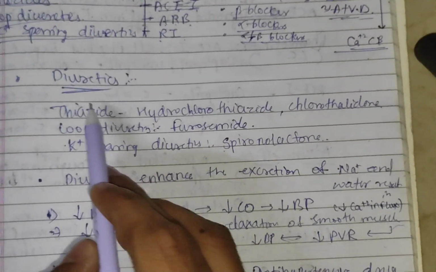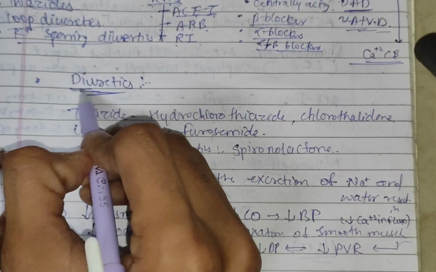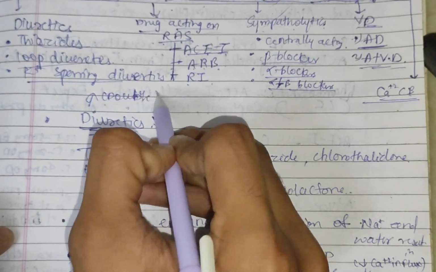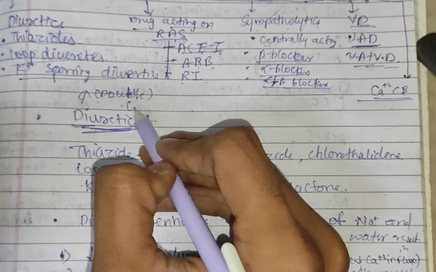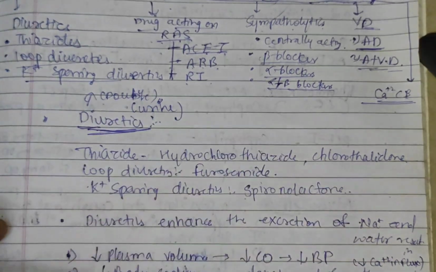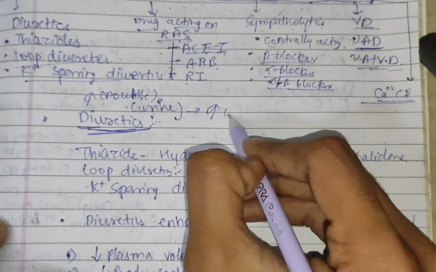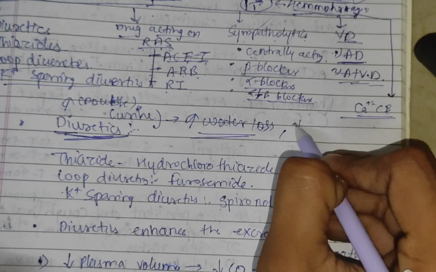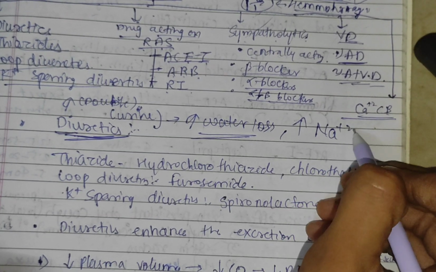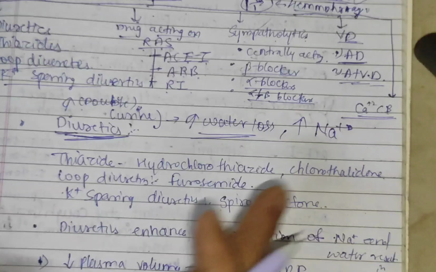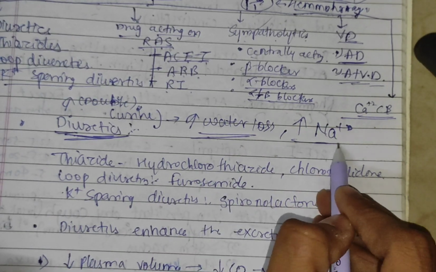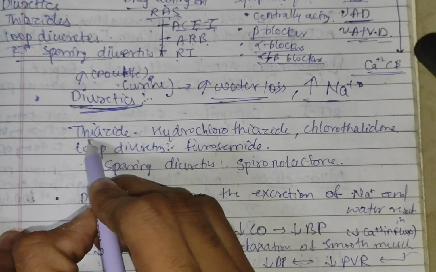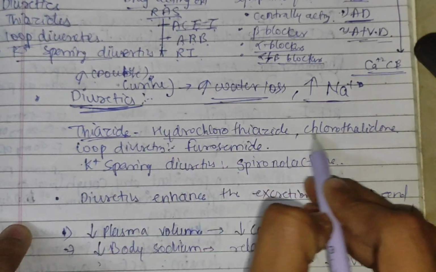Then what is diuretics? Diuretics mainly, di means increase or double, and uresis means urine, means increasing the amount of urine. So when there is an increased amount of urine, there will be increased water loss. Once the water loss is increased, there will be an increase in the sodium loss also, because whenever the water is going to be excreted, along with water, sodium is also going to be excreted in order to maintain the ionic balance. See, thiazides, examples are hydrochlorothiazide and chlorothiazide.